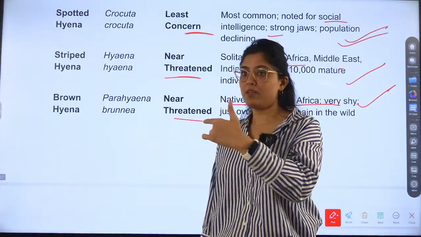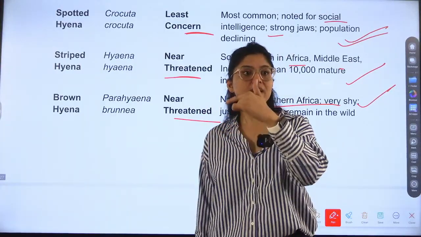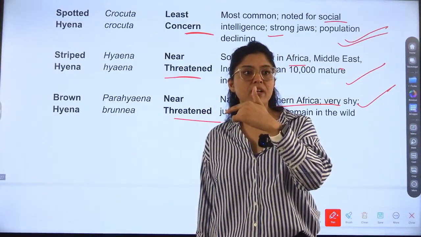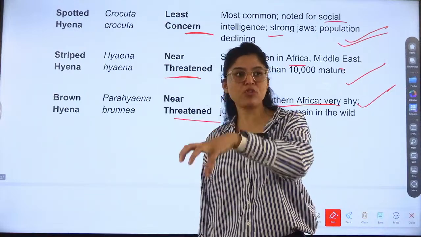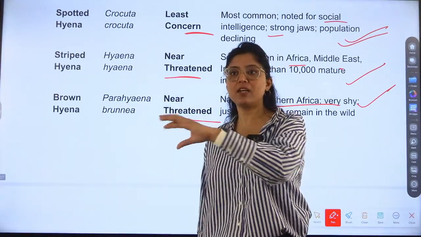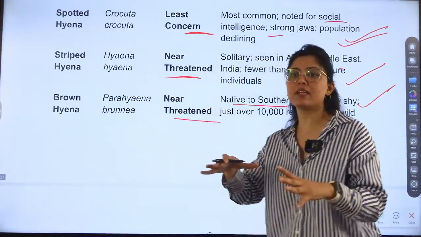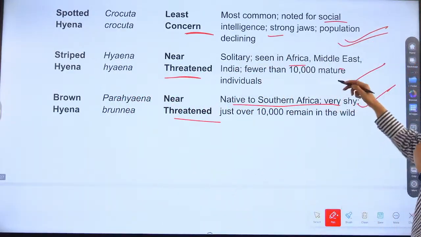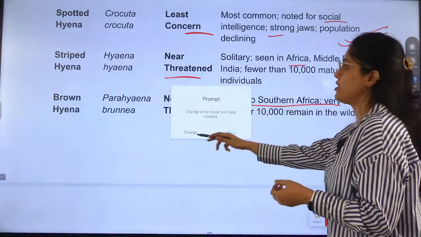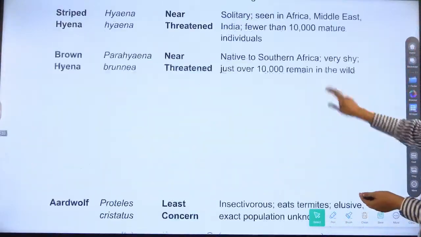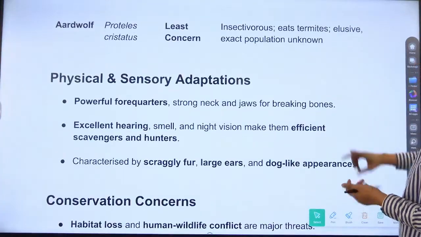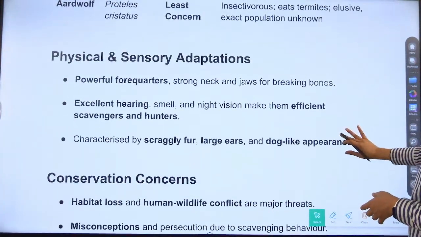Near threatened means they are approaching being threatened, going towards threatened, right? So numbers are decreasing, and this needs attention. Population is less than this. Next is least concern again: aardwolf, insectivorous and eats termites.